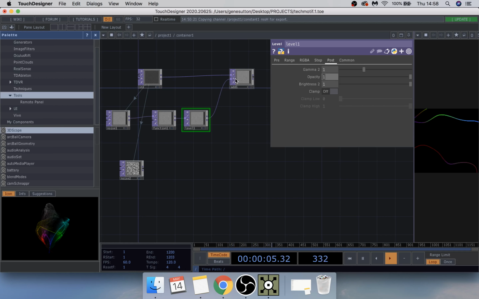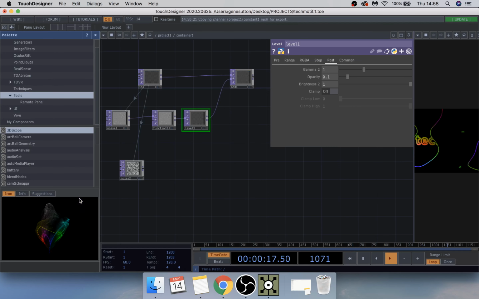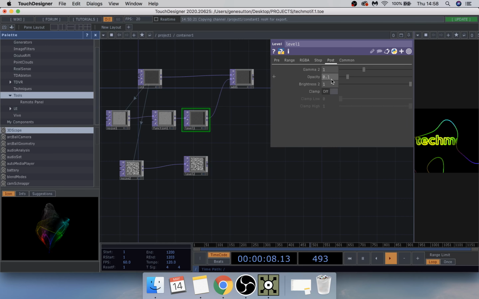Opacity 0.1, and that's it. This one, add a level into that, and oh, no. So this one, opacity is 0.2.